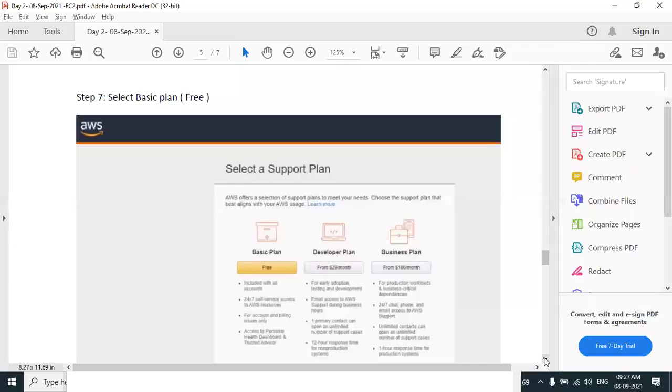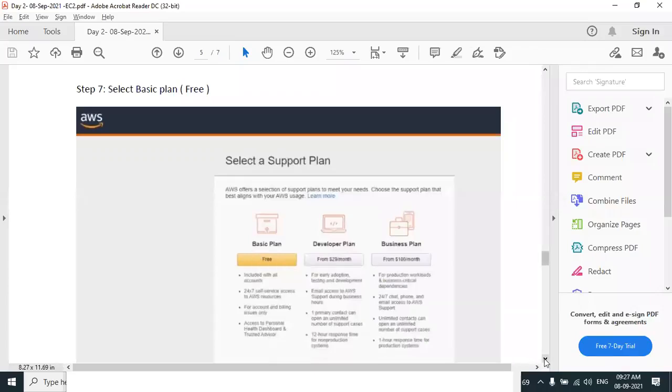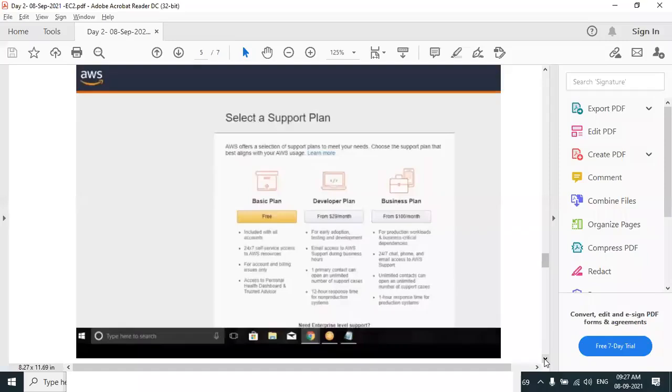The basic plan provides you AWS services with some limitations. That's more than enough. We can easily find out the limitations of each and every service. But the point is, go for the free plan. We can do hands-on with all the services by using the free plan, which is called the basic plan. The basic plan is also called the free plan, and it is free for a period of 12 months. So if you create an AWS account now, you can practice for the next 12 months.